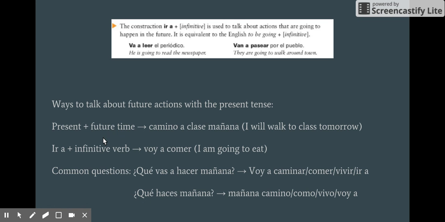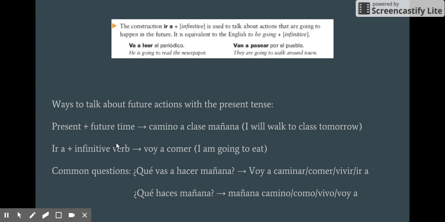Not only can you use ir as just talking about the present tense, but it's a common way to talk about future actions. So far we know how to talk about future actions by using just any present tense verb and then adding a future time in the same sentence. So, for example, camino a clase mañana, I walk to class tomorrow. You're expressing that you'll do that action in the future. If you just had camino a clase by itself, it would be I'm walking to class, or I walk to class.